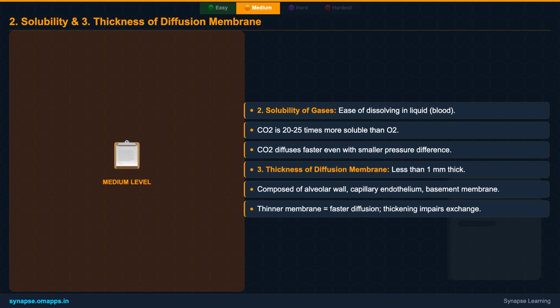The thickness of the diffusion membrane is another critical factor. This membrane, found in your alveoli, is incredibly thin, less than a millimeter thick, allowing for rapid diffusion. Any thickening due to disease can severely impair gas exchange. Lastly, the vast surface area of the diffusion membrane, about 90 to 100 square meters in your lungs, provides ample space for efficient gas exchange.